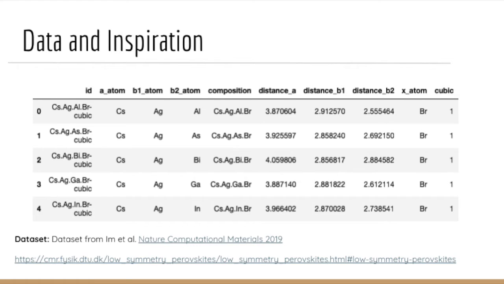My inspiration for this project came from a paper by Im et al. in Nature Computational Materials 2019. In this paper, Im et al. implemented a gradient-boosted regression tree algorithm in order to predict the heat of formation of various perovskites. They also performed statistical analysis on the selected features in order to identify design guidelines for the discovery of new lead-free perovskite alternatives. I've used the dataset from this paper in my project, and I attempted to replicate their research by creating a neural network to produce the best performing compounds.